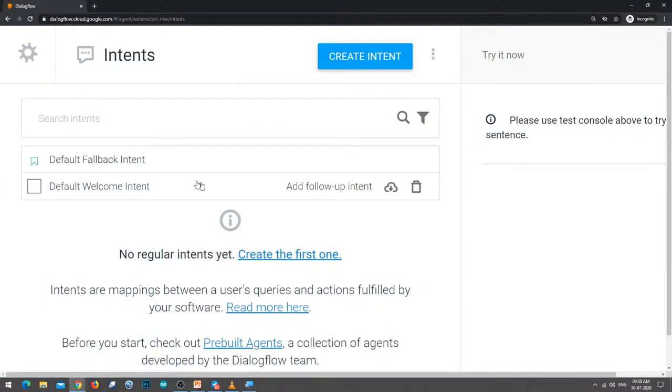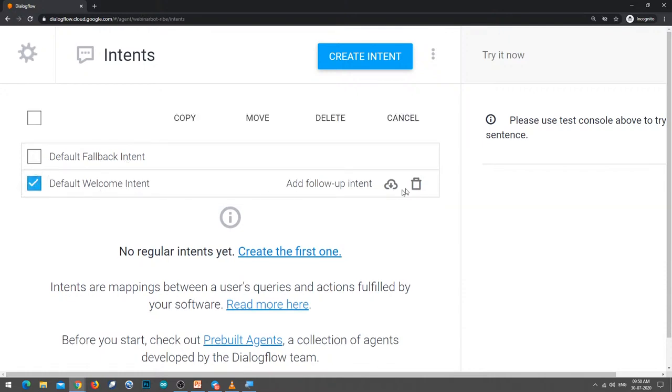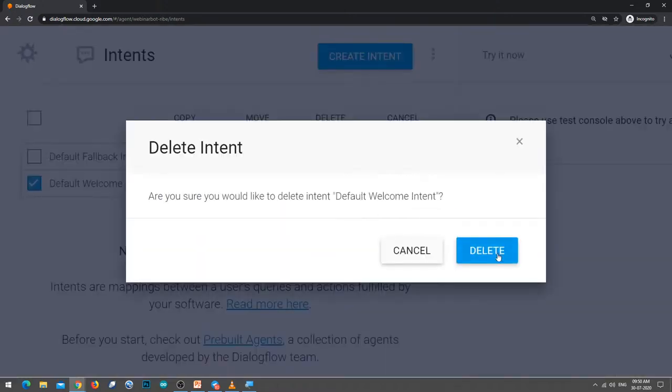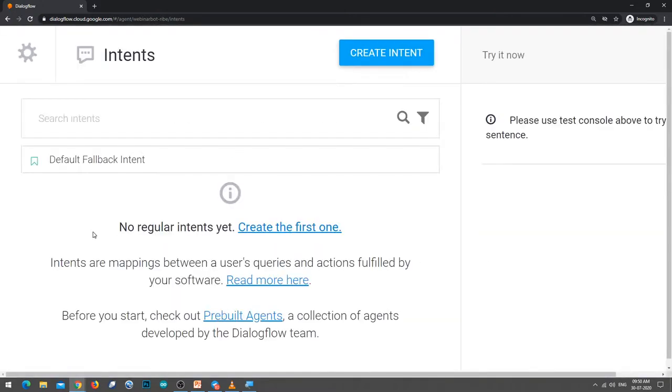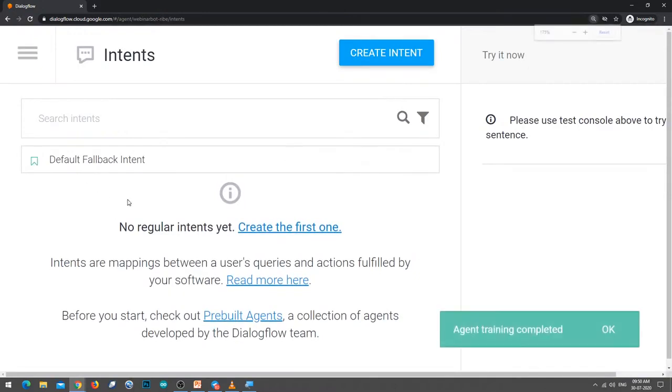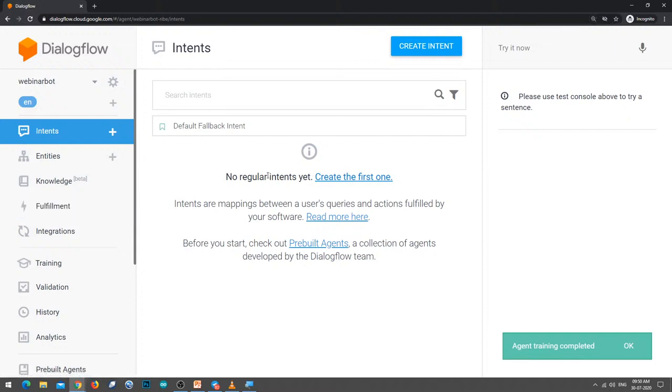So let me delete the default intents. There are two default intents here. One is the fallback intent, the second one is the default welcome intent. So let me remove this default welcome intent. Select it and you can click on the delete icon. So this will be deleted. As of now I can see only one intent, which is the fallback intent.